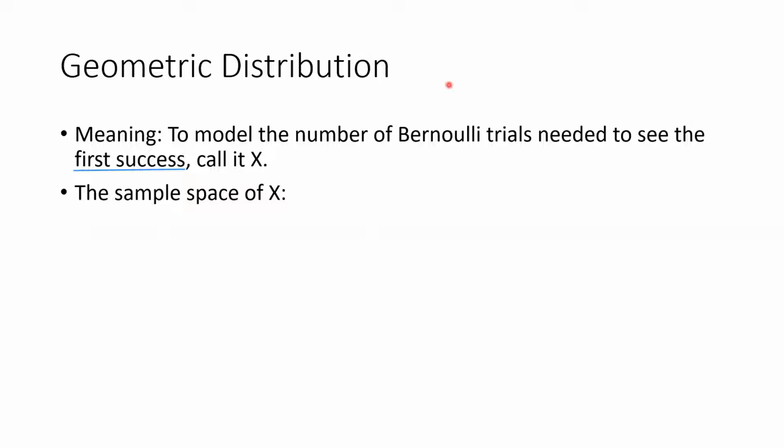Let's call this number of Bernoulli trials needed x, a random variable x. So what is the sample space of x, which is the set of numbers that x can take? Well, you have to have one trial. If the first trial is a success, you stop, and then x would be equal to 1. But maybe you don't see a success, then you have to continue trying. So it's possible to have 2 trials or 3 or whatever. That's the sample space of the random variable.